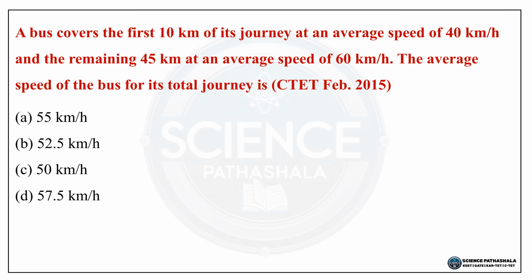Let us start the session. A bus covers the first 10 kilometers of its journey at an average speed of 40 km per hour and the remaining 45 km at an average speed of 60 km per hour. The average speed of the bus for its total journey is.